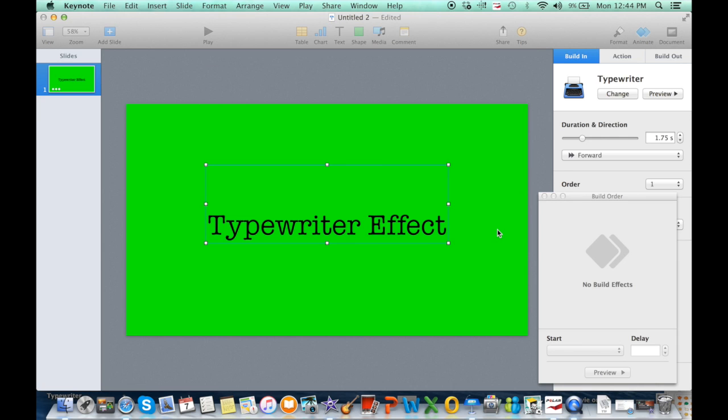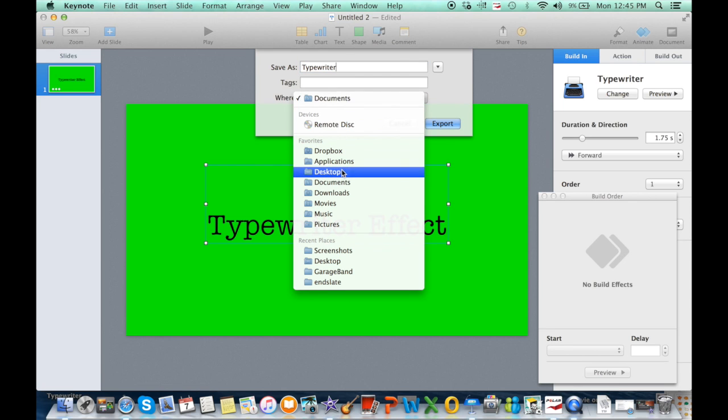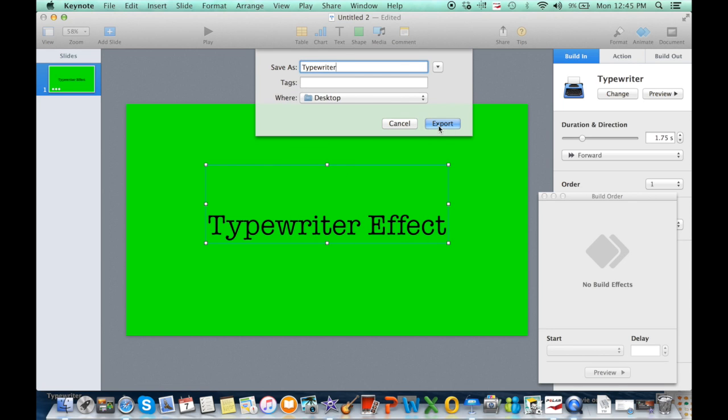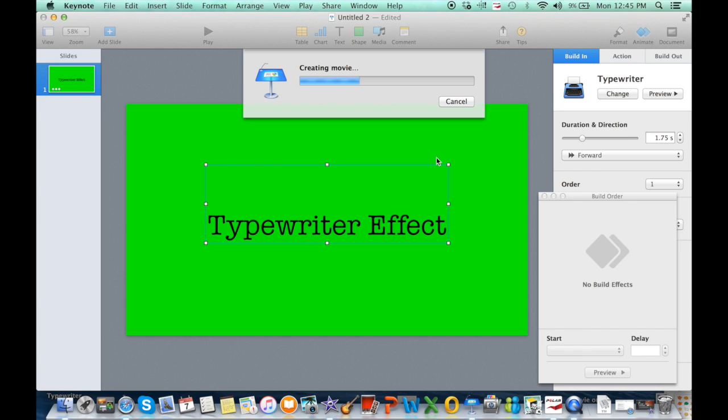So then click Next and import it, call it whatever you want. So I'll just call it typewriter, and make sure you import it to your desktop so that you can just drag it into your movie. So I'm going to click Export, Replace, because this is the fourth time I've been trying to record this. And sorry if you hear my dogs in the background.